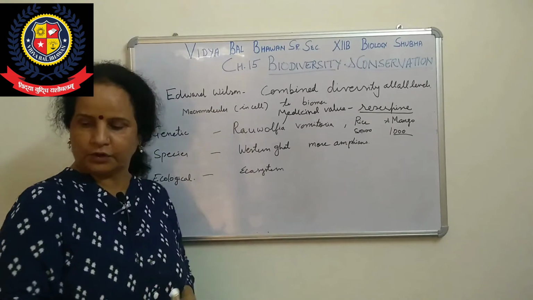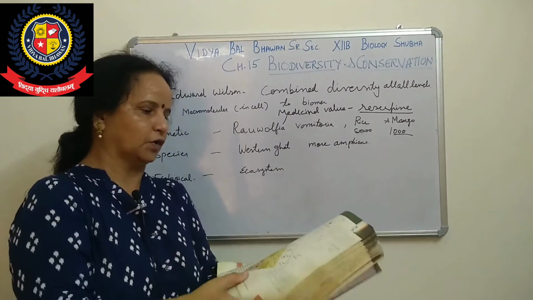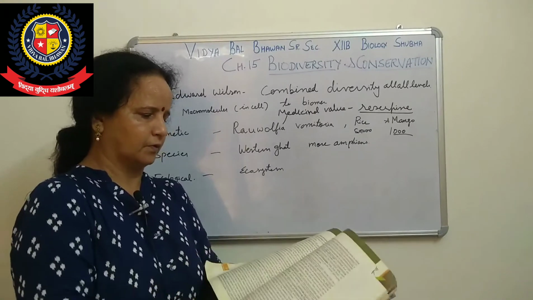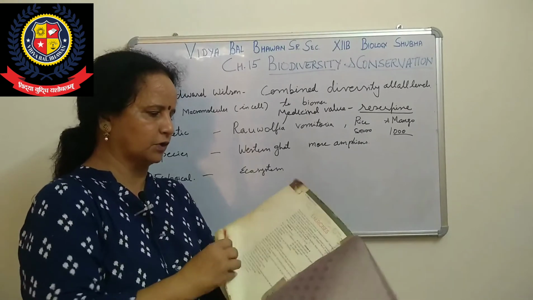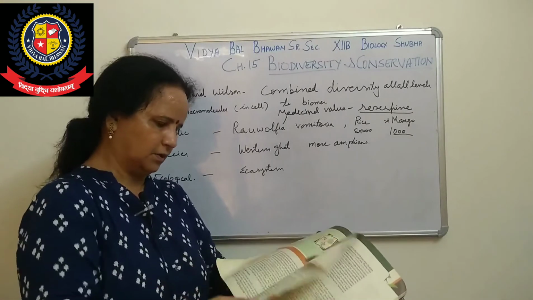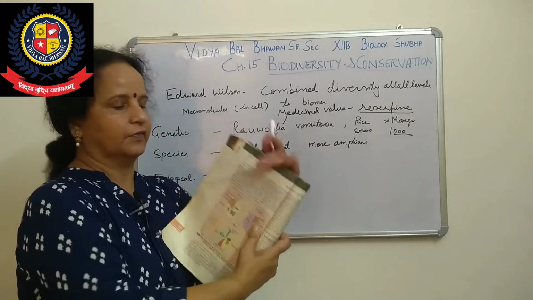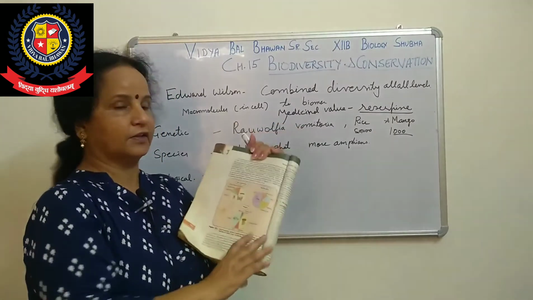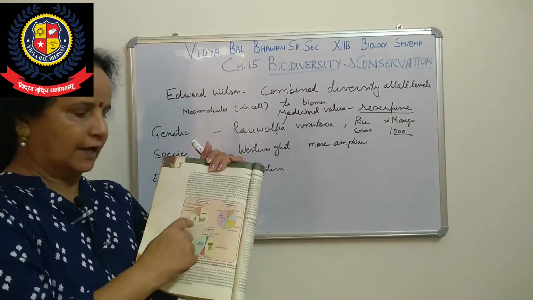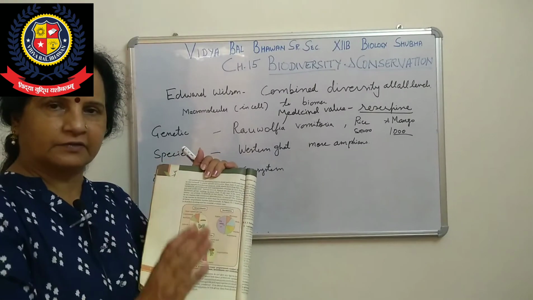Then in your book a pie chart is given. Just see that pie chart, okay. Because it is a very general chapter, only numbers are given. Now I am telling you about the pie chart. You can open page number 260. This one is the pie chart, right? Here the question can come from CBSE. Maybe they give the pie chart with 2-3 blanks and you have to write the names. They are very important. Three pie charts are given.